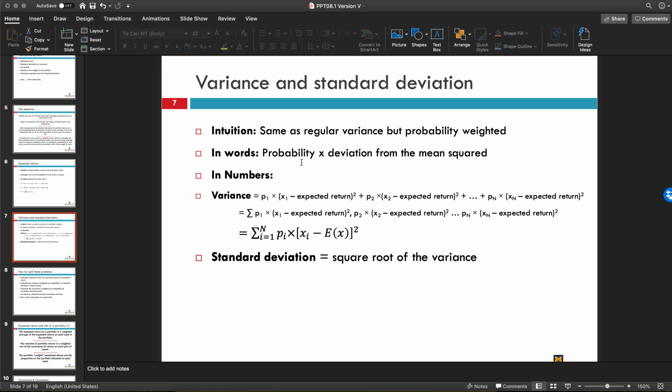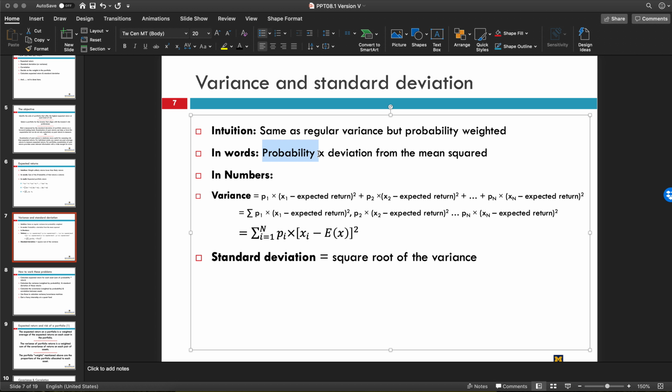And the other intuition is that you take the probability of each of these different events occurring and get the deviation from the mean and square it. And so what we're going to do in a second is say, well, the deviation from the mean is small here, but the probability that this happens is very large, and we'll weight that. And then once we're done, we take the square root of the variance to get the standard deviation.